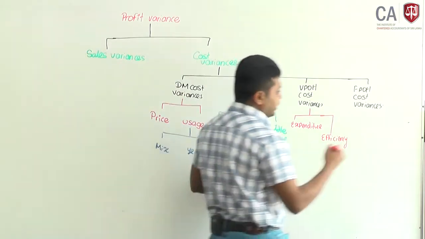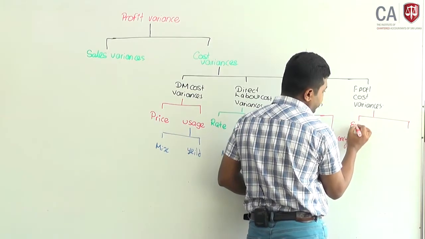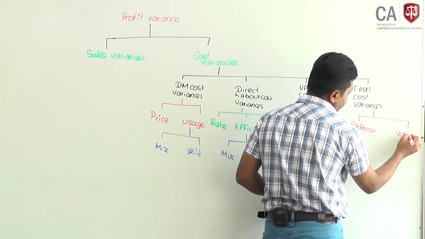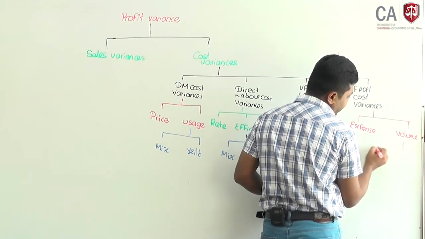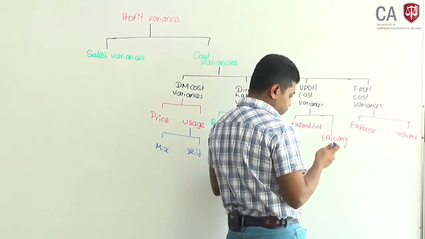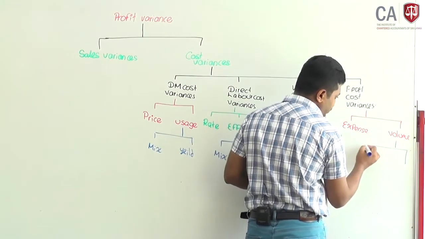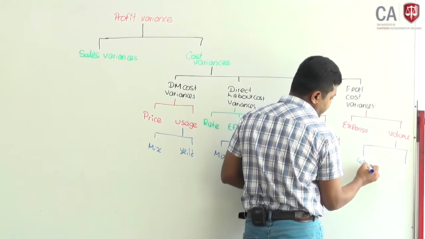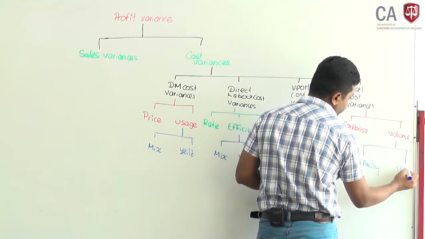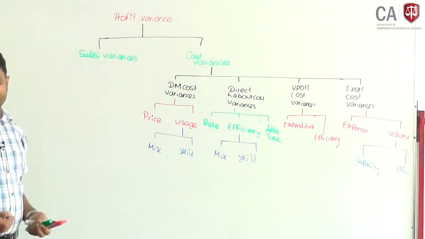Fixed production overhead you can analyze into two: expense and volume. The volume variance into two: capacity utilization, I will say capacity, and volume efficiency. Those are the cost variances.